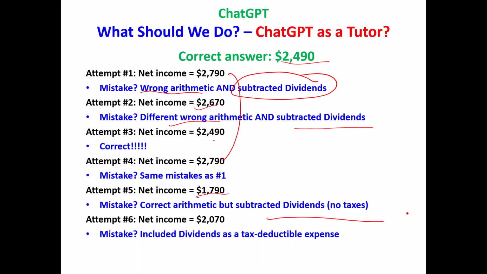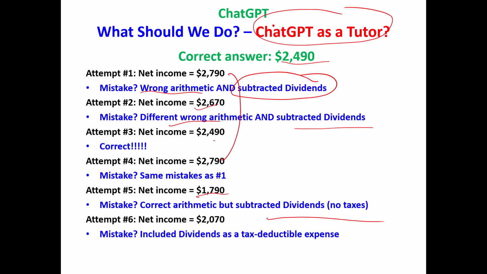By the time a student is done with this little example of submitting an accounting question to ChatGPT, looking at the answer and deciding what's wrong with it, if it's wrong, that student will understand. First, they'll understand very well that dividends are not an expense and they don't go on the income statement. They'll know the difference between what's tax deductible and what's not. And they'll learn how to be careful in their computations. ChatGPT is a tutor. Again, this is a simple one that I just thought off the top of my head.